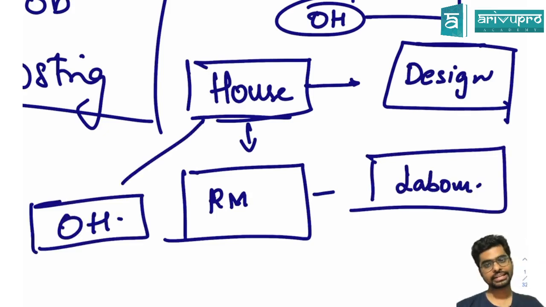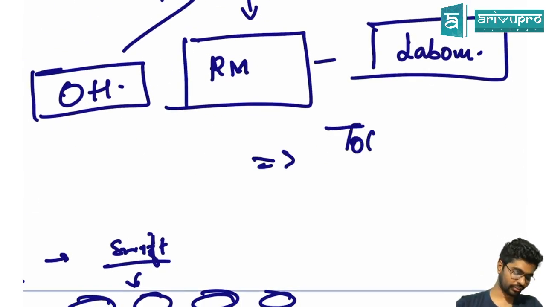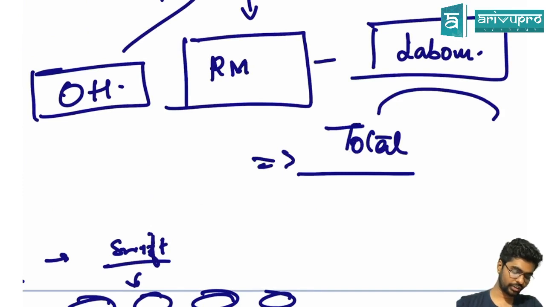Each house, is it all going to be different or all going to be the same? Different, right? Since it's a different product, the total cost I am incurring will be only for that one job.